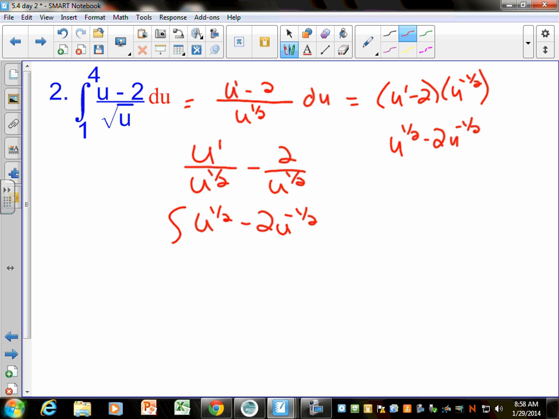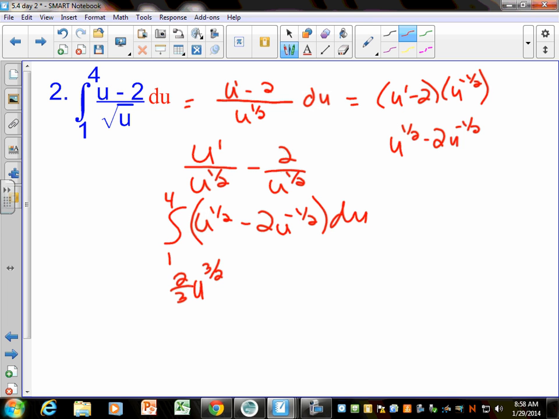So I'm going to rewrite this from 1 to 4 du. And the power rule is we add 1 and we divide by that. So what do I get if I add 1 to 1/2? 3/2. And if I divide by 3/2, what's that the same as multiplying by? 2/3. So I never write that like dividing by 3/2 because I always know I can flip it up as a reciprocal. And this is why I just automatically do the power rule for stuff like this.